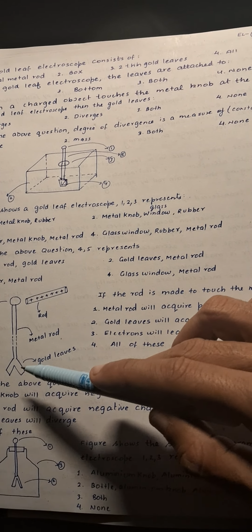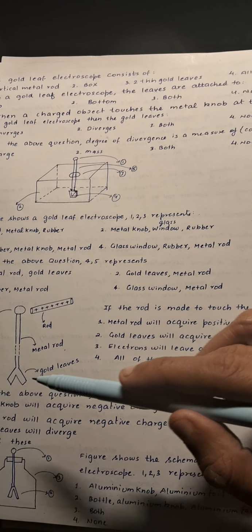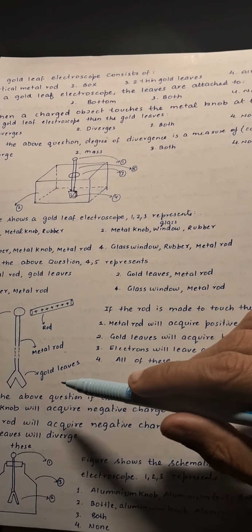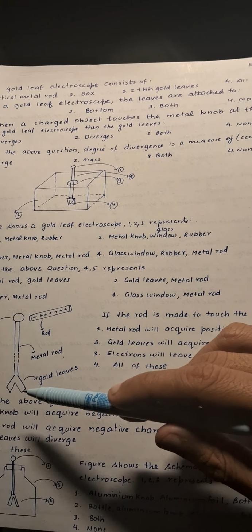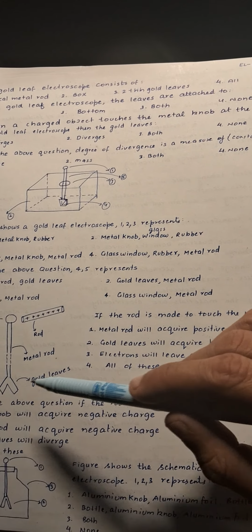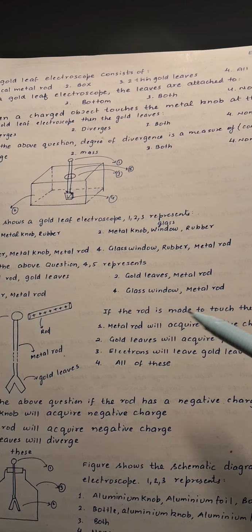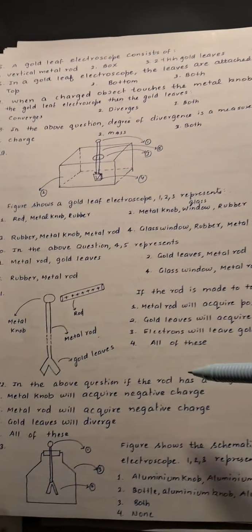And next, electrons will leave the gold leaves. Obviously, if the gold leaves acquire positive charge, and initially they were neutral, then that means electrons have flowed from the gold leaves through the metal rod to this rod. So certainly electrons have left the gold leaves, which therefore acquire positive charge, because charge is conserved in an isolated system. So 4 is correct over here.